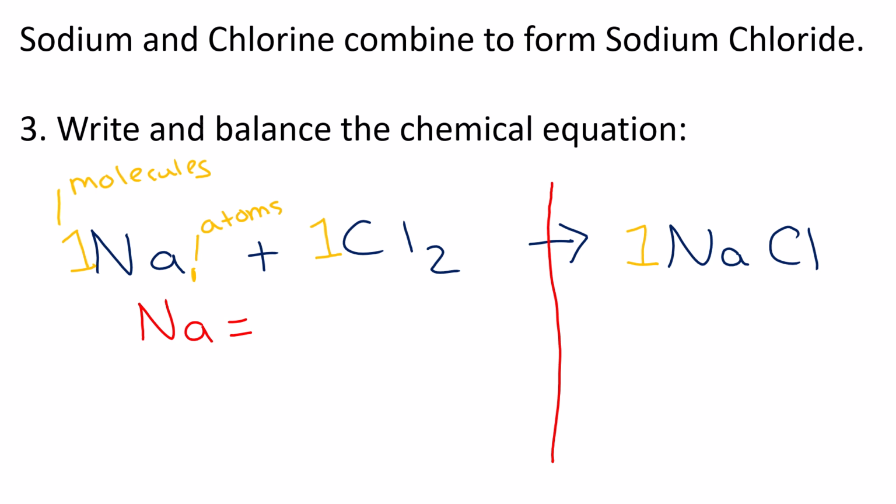So, how many sodiums are on the left-hand side of the arrow? There's only 1. There's 1 sodium here, so there's 1 sodium. And how many chlorines are there? Okay, this 2 belongs to the chlorine. There are 2 chlorines. Okay, I hope that makes sense. I'm just going to erase this so that it doesn't influence our balancing, so it doesn't confuse you. Okay, so that's nice for the left-hand side.